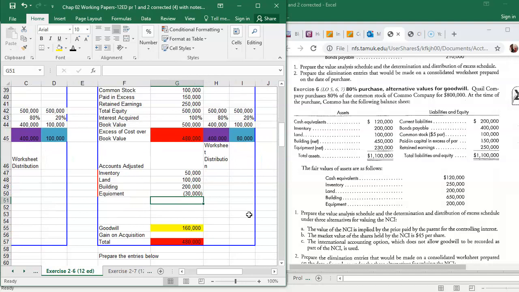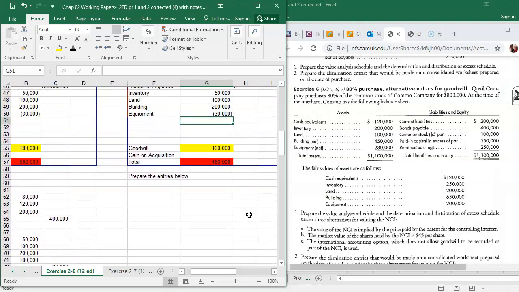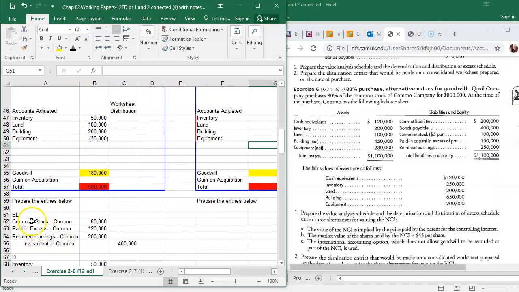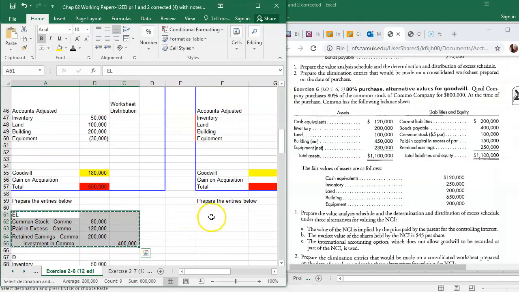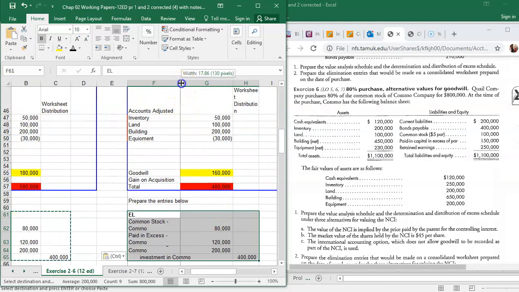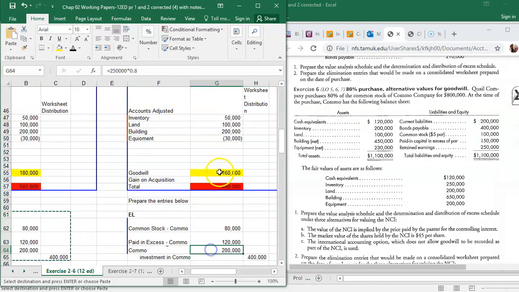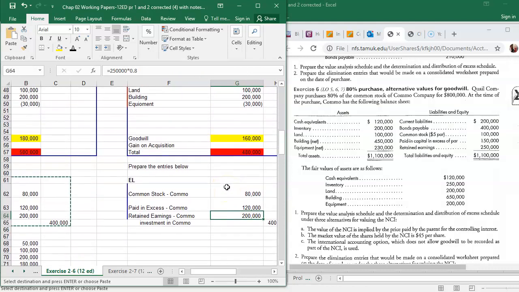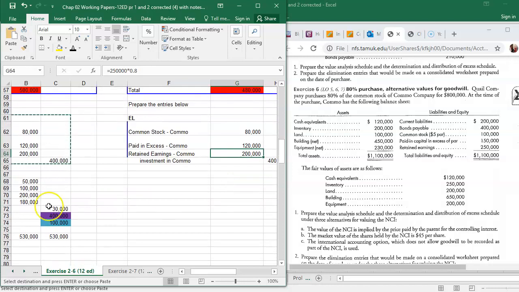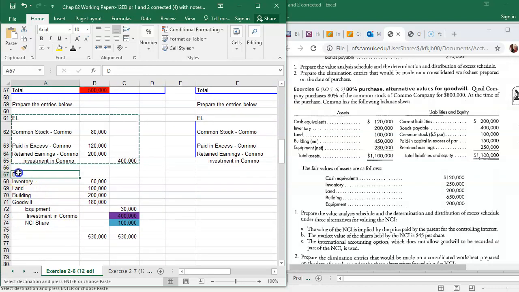Okay, so the elimination entries. First one is exactly the same. So I'm just going to copy it over. Right, and then the second one, it's basically going to be the same, so I'm going to copy it over, but some of the numbers are going to change.